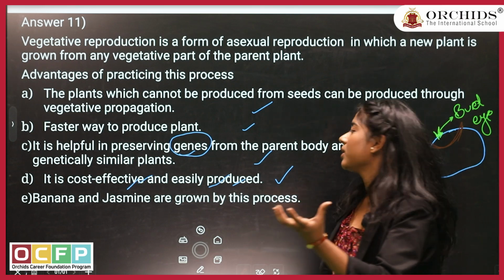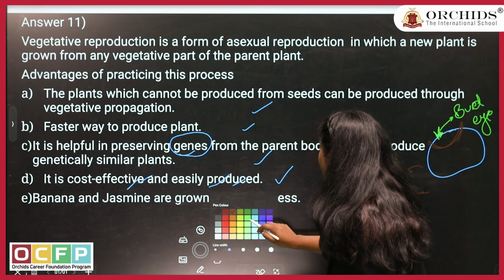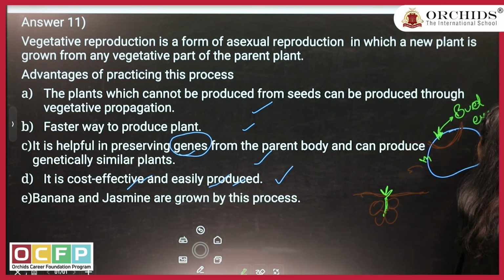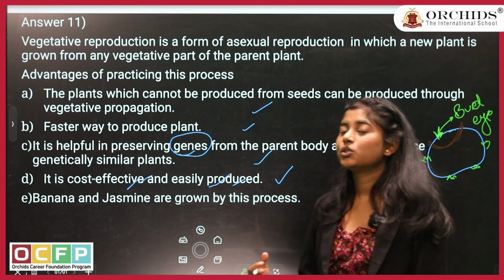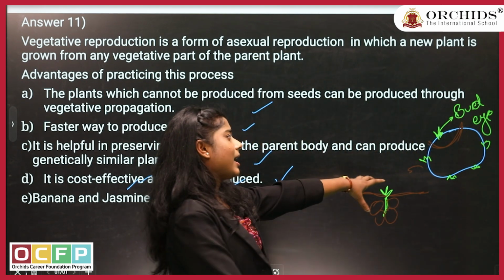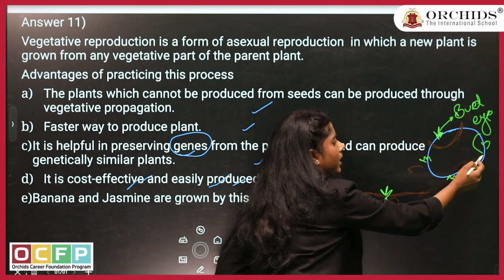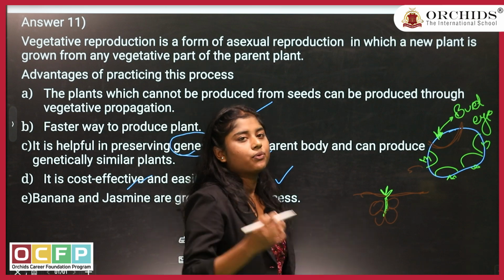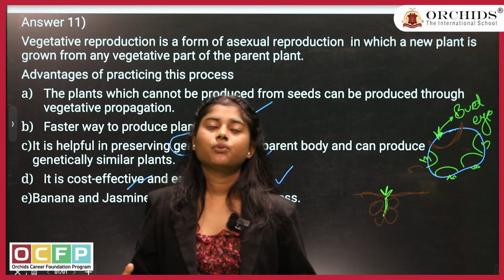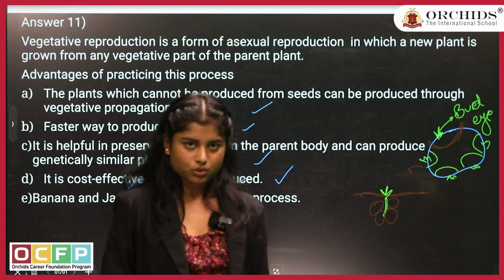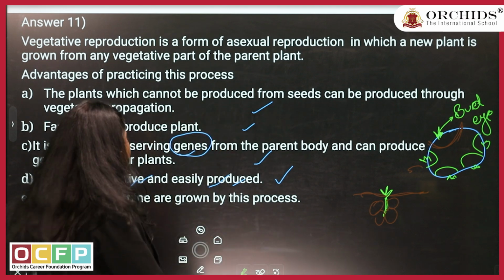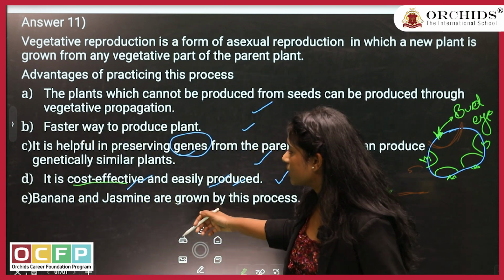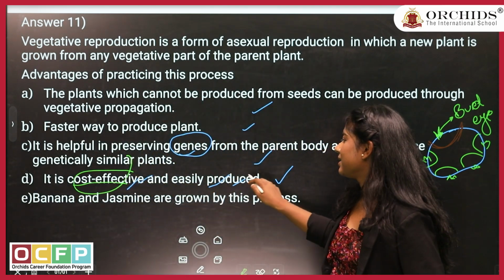From one potato, if it is covered with a lot of eyes, for example 5 or 6 eyes or buds, you will cut each eye with some amount of potato and sow it into the soil. One plant will give rise to many potatoes. So yes, this part is justified: it's cost effective and easily produced.